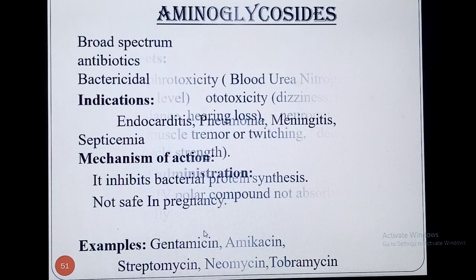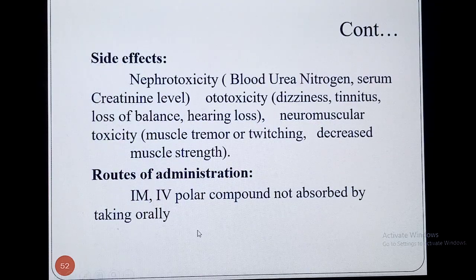streptomycin, neomycin and tobramycin. Now these are the various side effects reported after administration of aminoglycosides. Nephrotoxicity is the major side effect.